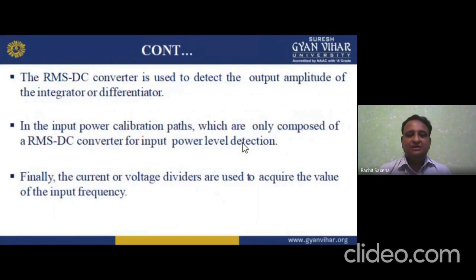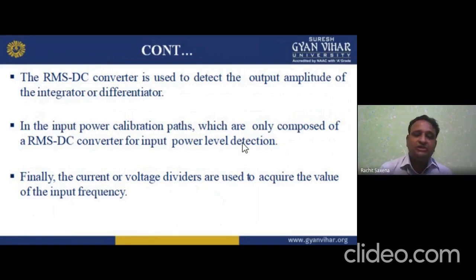Now see here, the RMS DC converter is used to detect the output amplitude of the integrator or differentiator. In the input power calibration path, which is only composed of an RMS DC converter, it is used for input power level detection.